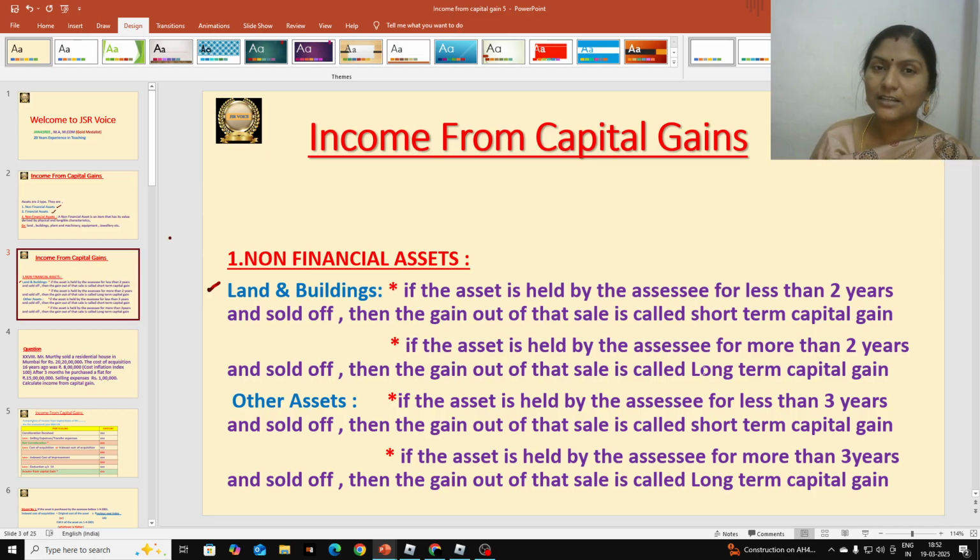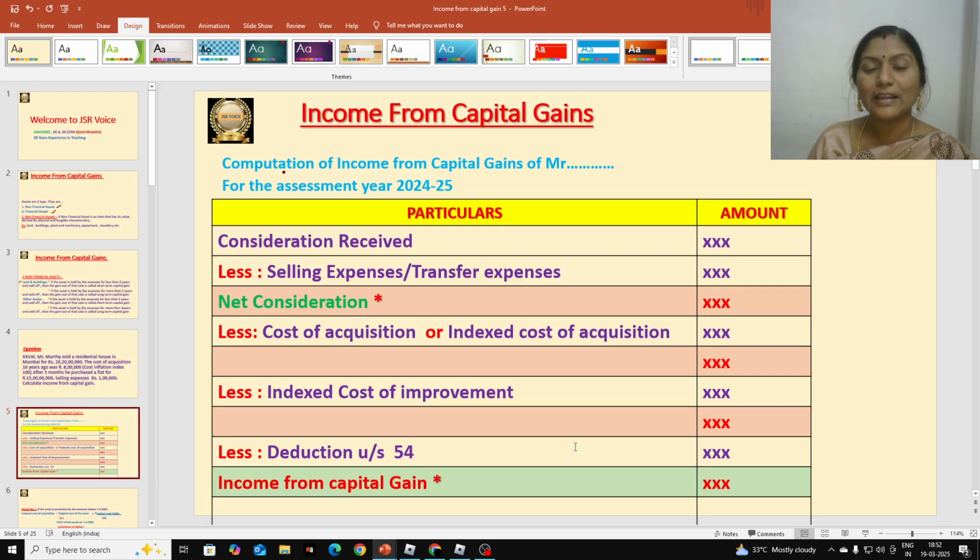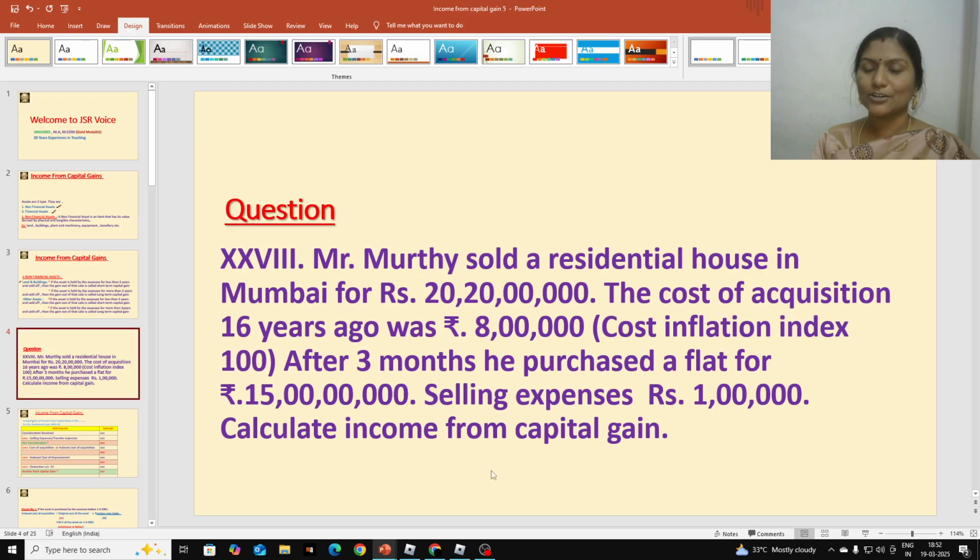Coming to other assets, like plant and machinery, gold ornaments, equipment, jewelry, we have to take a time period of 3 years. If the asset is held by the assessee for less than 3 years, we call it a short-term capital asset. If the asset is held by the assessee for more than 3 years and then he sells it off, we call it a long-term capital asset. Hope this is clear. Next, this is the format that we are going to follow for calculation of income from capital gains. Always this is the format. Let us go and discuss one question and its solution now.